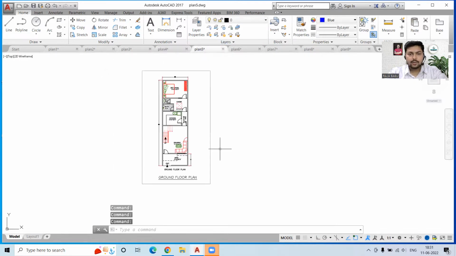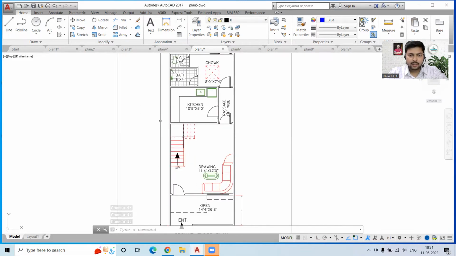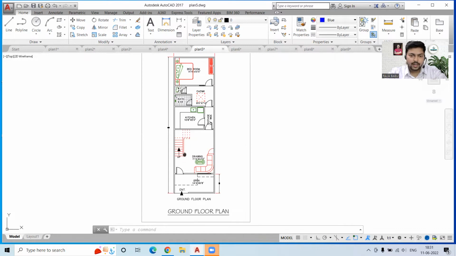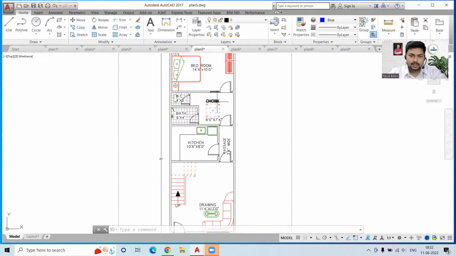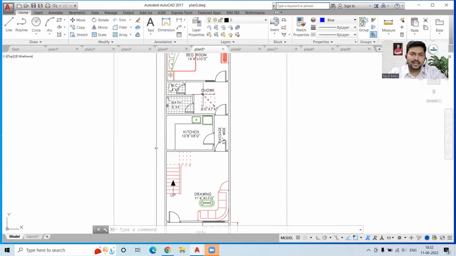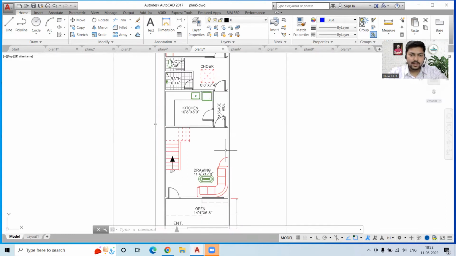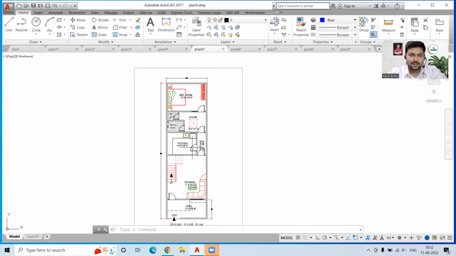Okay, now the next thing is we have again a plan. This is the ground floor plan only. We don't have any first floor on this, but anyway, we'll just look at it. So we have this staircase over here, drawing hall. Then we have a passage which is leading us to the kitchen and to another area. Okay, and then we have just one bedroom over here. So I will not call it the best use of the space. Okay, the arrangement of the things is not very good, but yeah, the presentation is good over here.